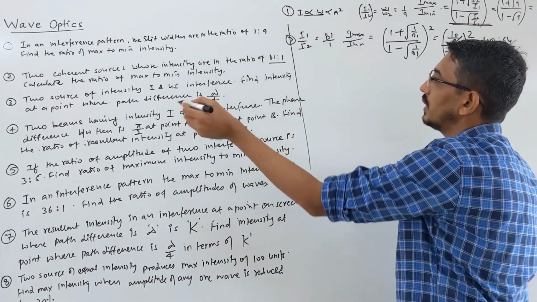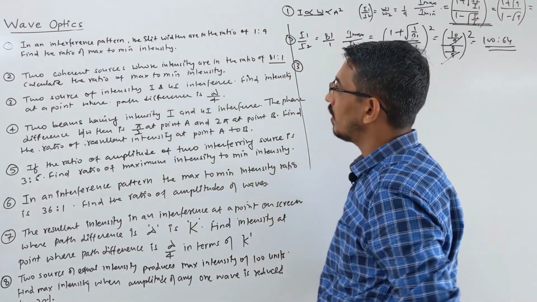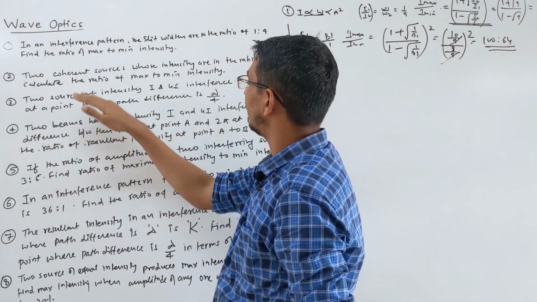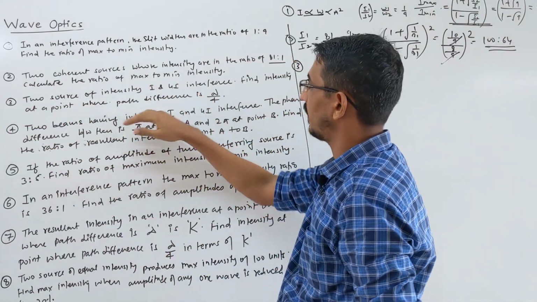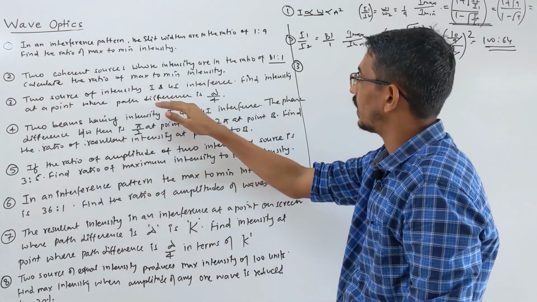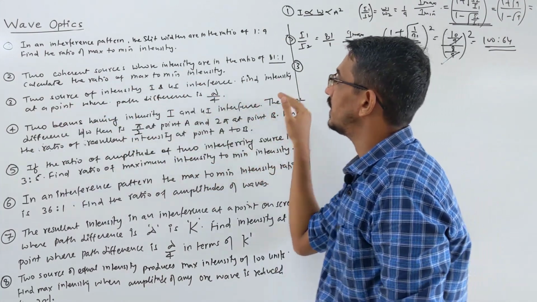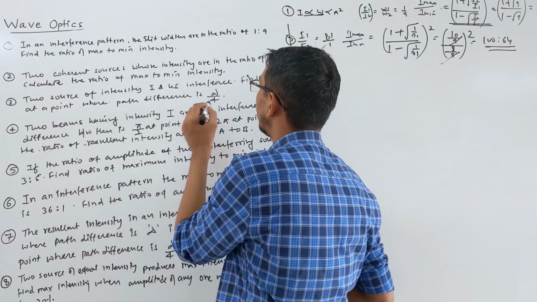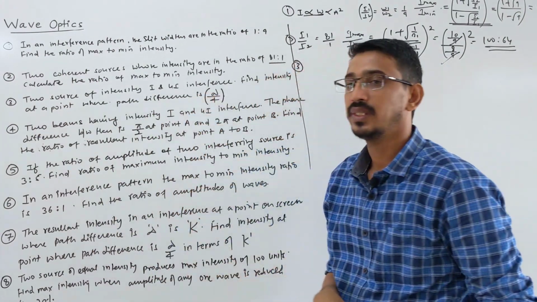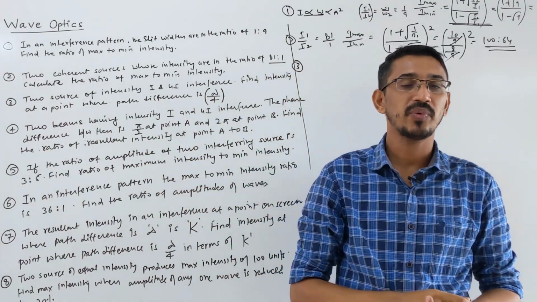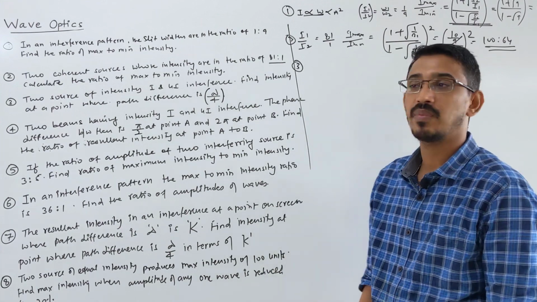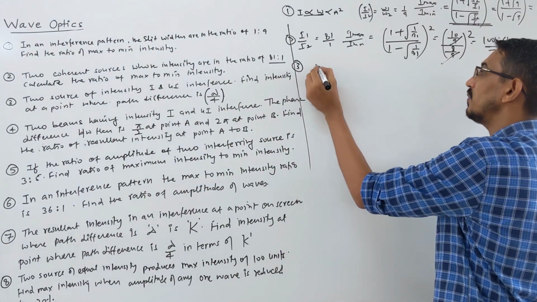Question 3 we are doing now. Two sources of intensity I and 4I interfere. Find the intensity at a point where the path difference is lambda by 4. They are asking for the resultant intensity at some point where the path difference is given as lambda by 4.